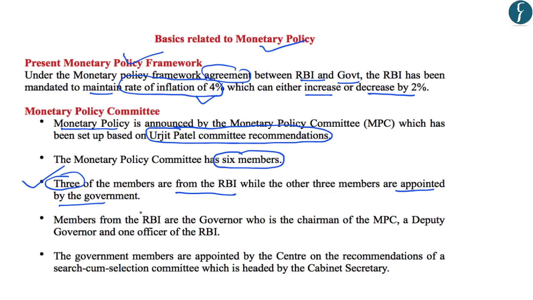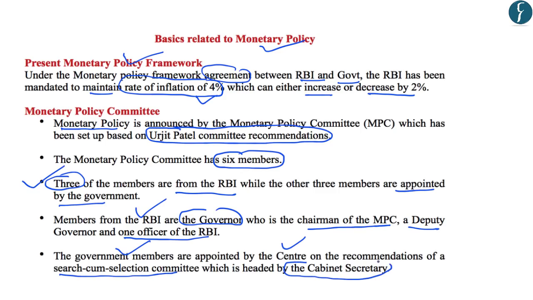And regarding the members from the RBI, the first is the governor, who is the chairman of the Monetary Policy Committee, then a deputy governor and one of the officers of the RBI. While the government members are appointed by the center on the basis of recommendations of a search cum selection committee, which is headed by the cabinet secretary. So this is another important point that should be noted.